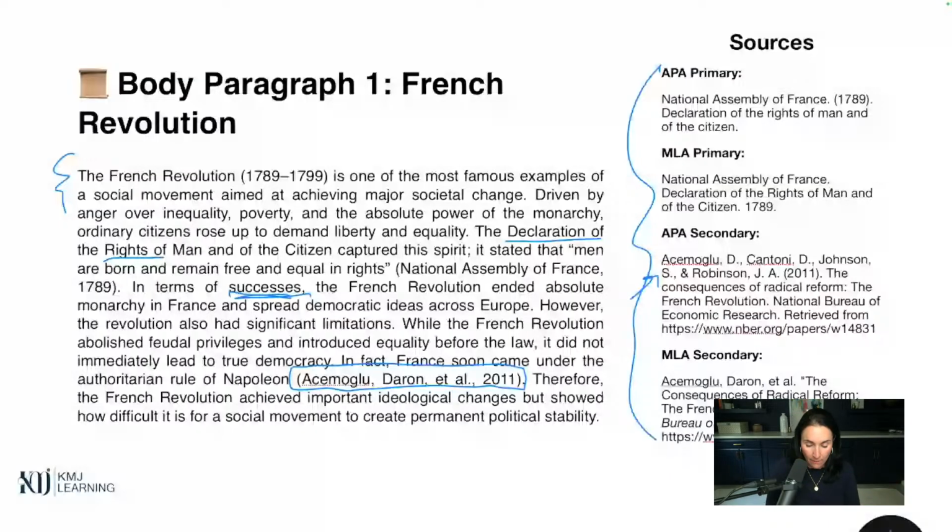Some of you have to write in MLA. Some of you have to write in APA. Tomorrow, we're going to go over these citations and how you organize them and what they mean and what does this et al mean and all that. That's going to be tomorrow, and you're going to be an expert by the time you're done.